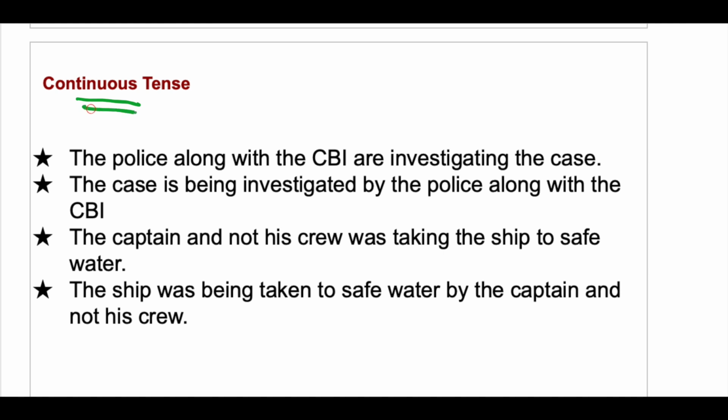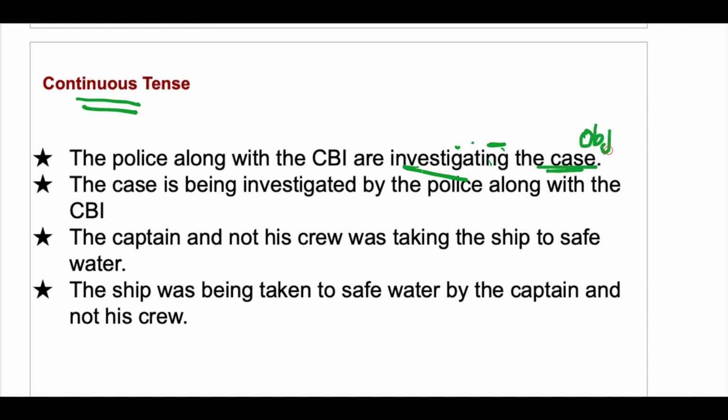If the sentence is in continuous tense, how will you change an active voice to passive voice? Let's see. The police along with the CBI are investigating the case. So the sentence is in continuous tense because here we have ing. When you change this sentence into passive voice, what will happen? The police along with the CBI are investigating what?